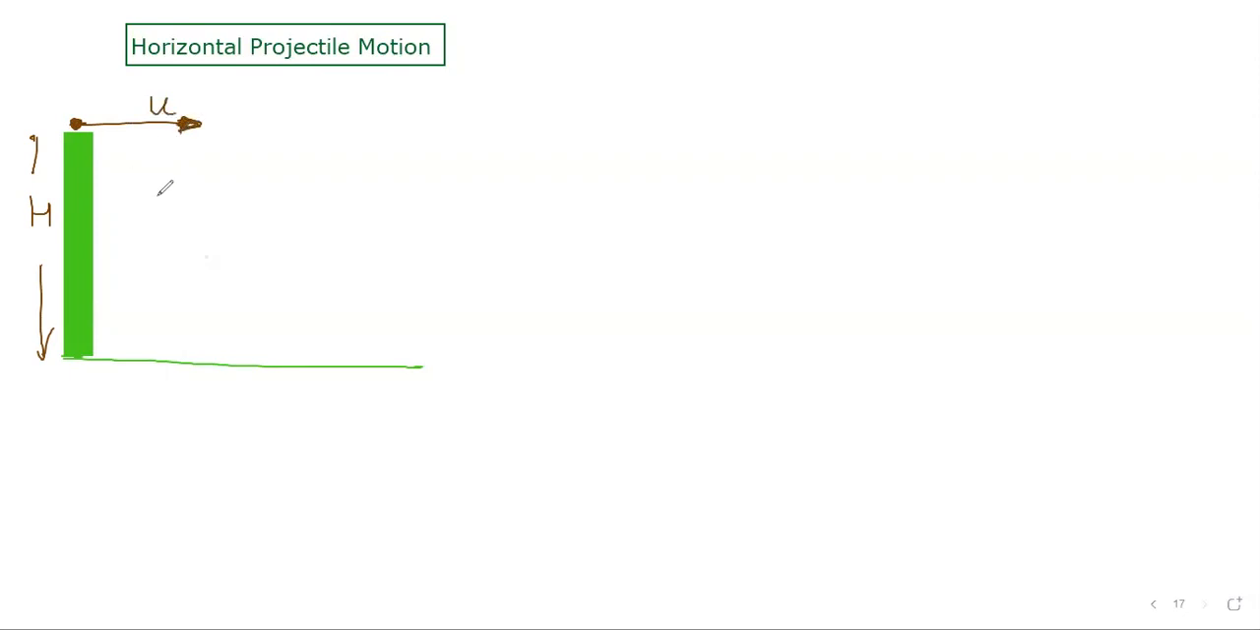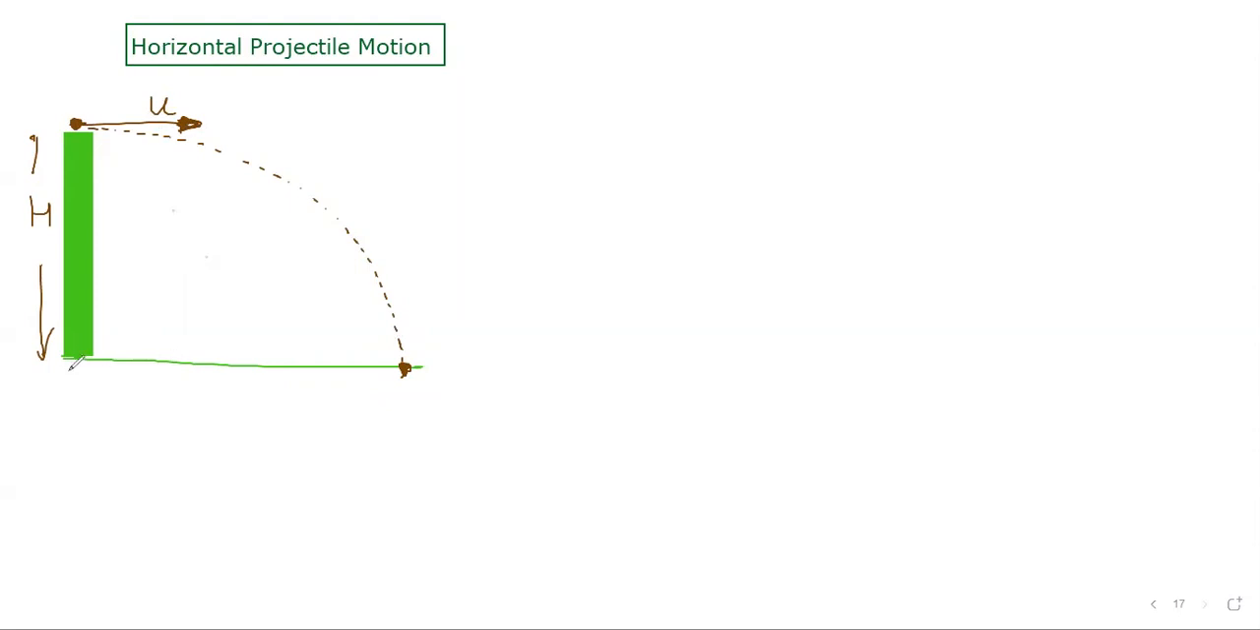You're going to a height, say a tower, and you throw a ball horizontally. Then the ball will follow a path like this, exactly the same as last time, a parabolic path. It will fall here. Again, you want to calculate the same things: what is the equation of this projectile motion, what is the range, what is the time of flight?